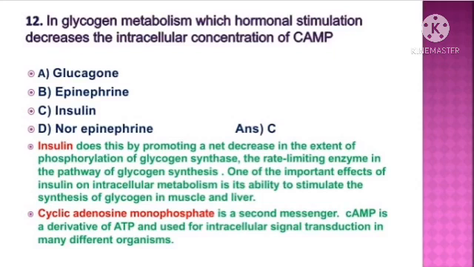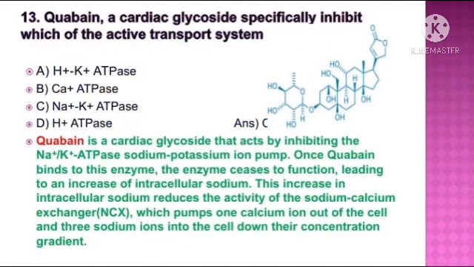Cyclic adenosine monophosphate is a second messenger, a derivative of ATP, and used for intracellular signal transduction. Question number 13. Quercetin, a cardiac glycoside, specifically inhibits which of the active transport systems? The answer is option C, sodium-potassium ATPase.